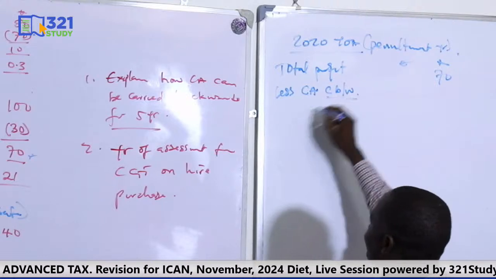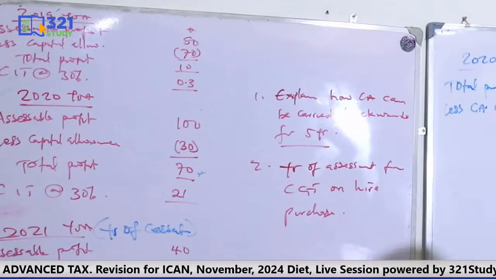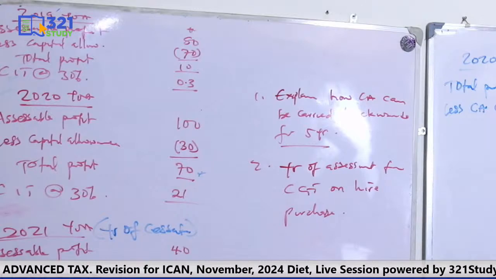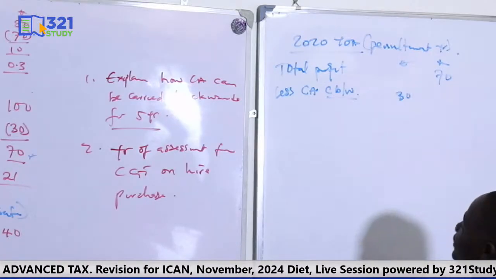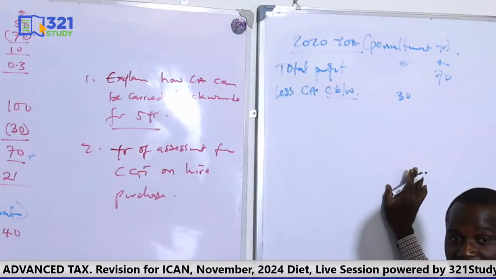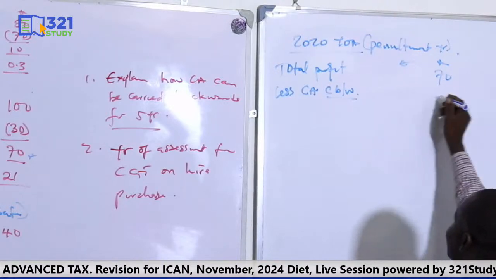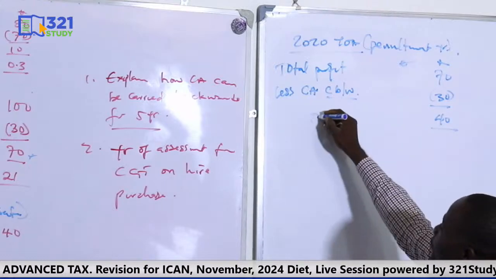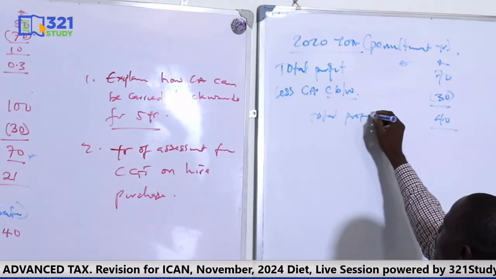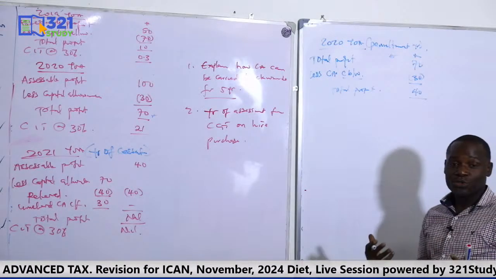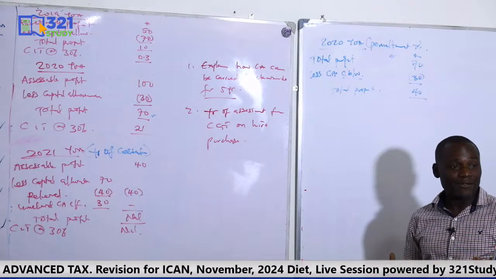What's the capital allowance brought backward? 30. I will relieve it. Obviously, you can see that this 70 alone can take care of this 30, so I can relieve it directly. So I still have profit of 40. It means that I was able to relieve all the capital allowance just in the first year.